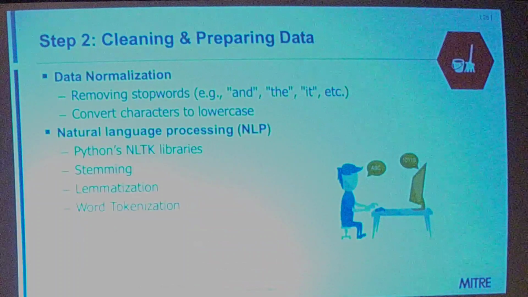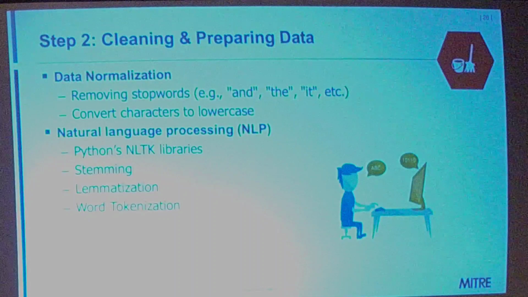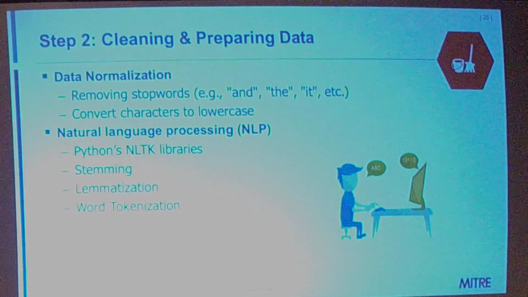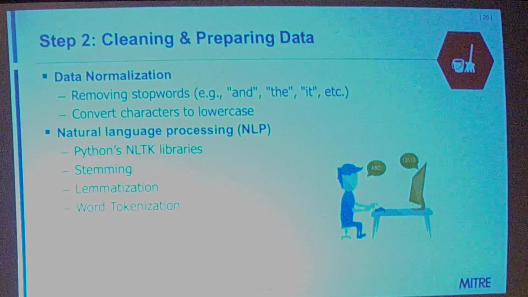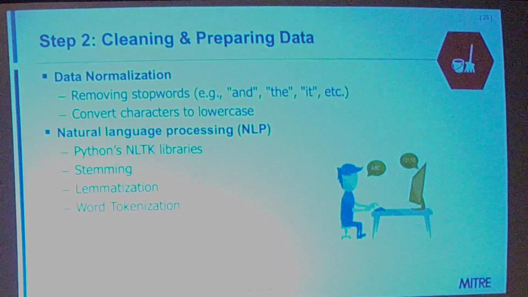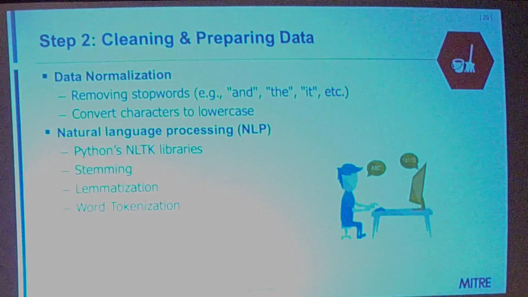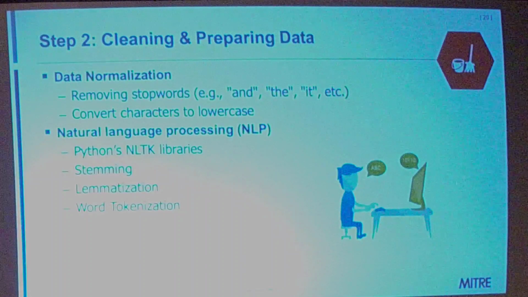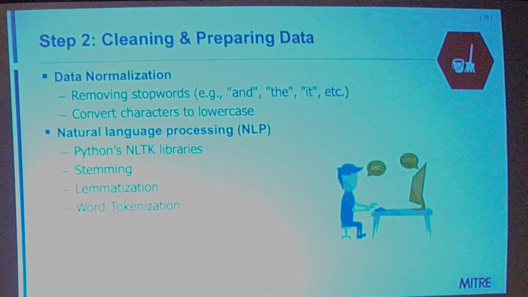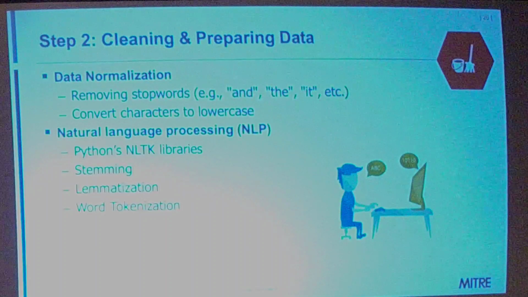So after we've gotten our data, the next step is the pre-processing stage. This is where we clean up and prepare our data for our tool. A lot of the text in the world is unstructured raw text in a human language, and we have to make it understandable by a computer. So basically that's all this step is doing: data normalization.